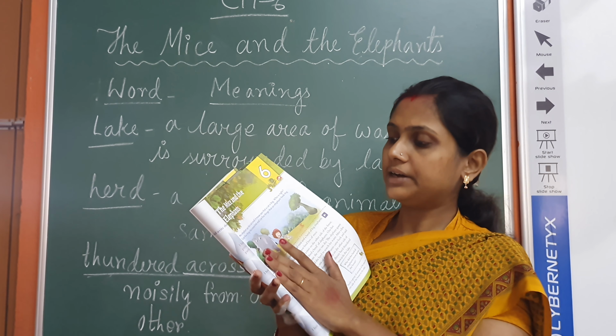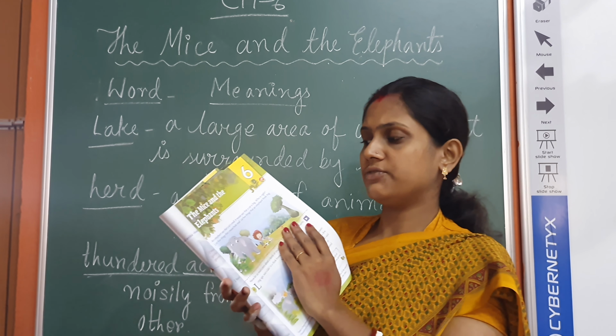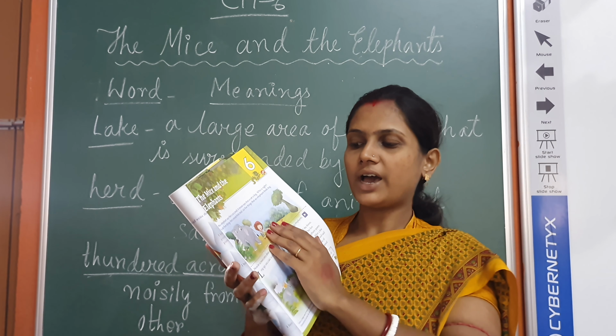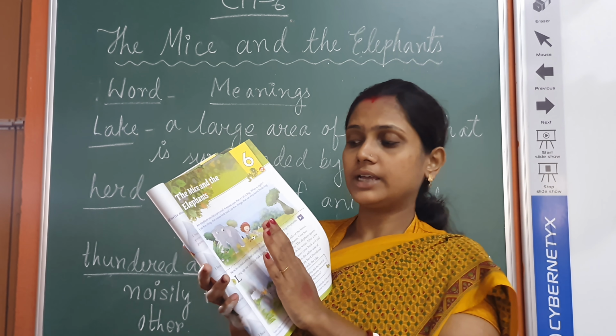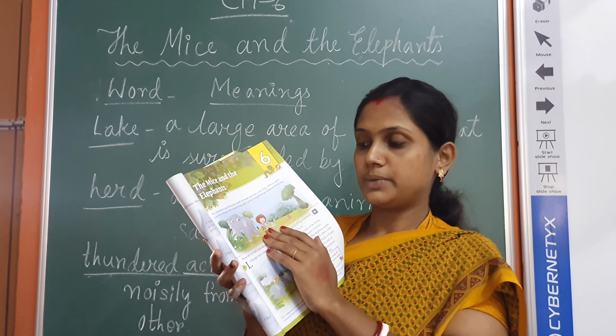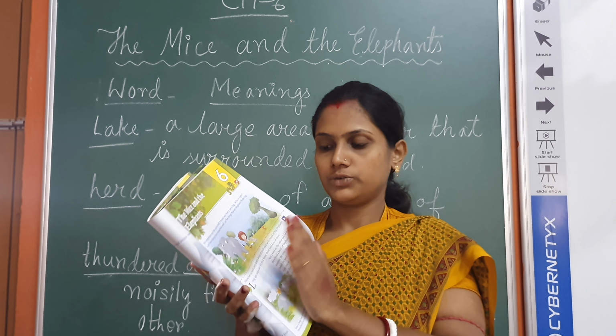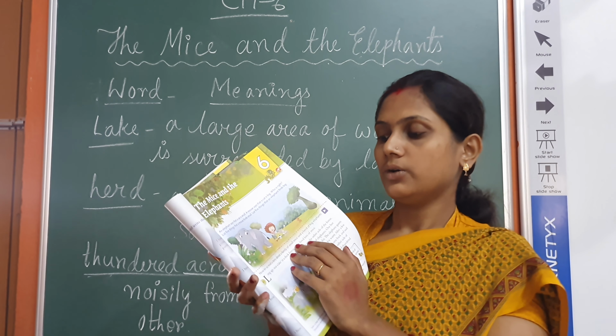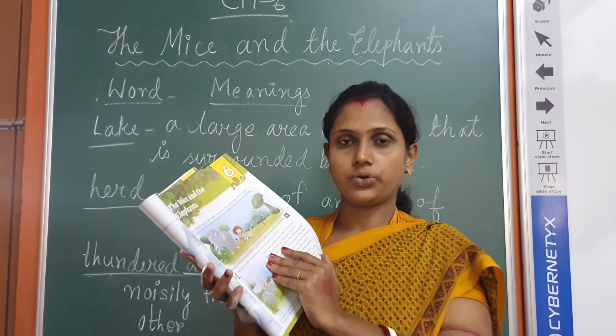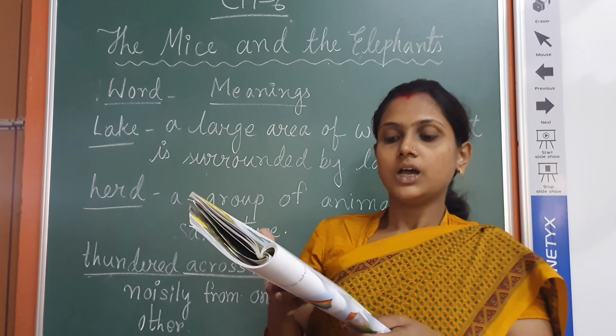Here they are asked, list 5 things that an elephant finds big. What are the 5 things that an elephant can see here in this picture that is big? So this is one activity, and if you want, you can solve it. Now we will read the story and we will understand.